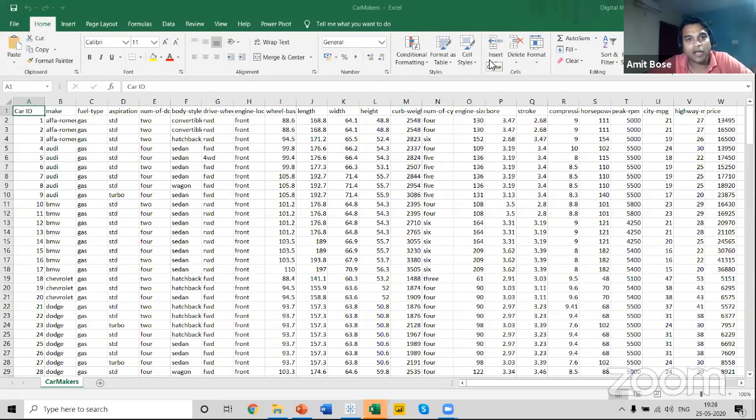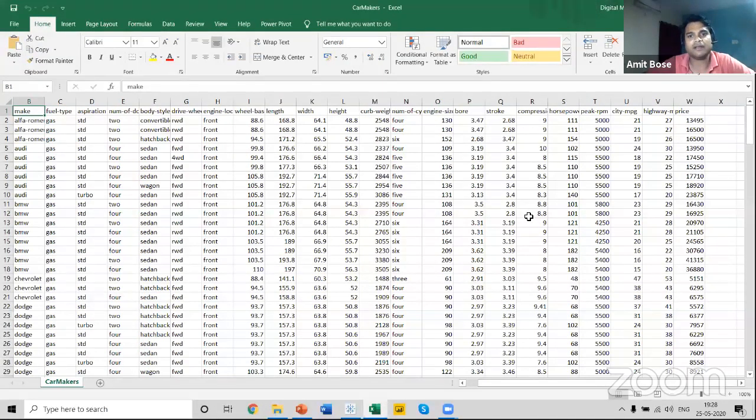Good. So now that you have understood the concept of dependent and independent variables, let me show you this example which contains certain observations about cars made by different manufacturers. This data set contains the car ID or the makers, what type of car, and fuel type. It is a typical data set containing the details of cars manufactured by different companies or producers, capturing some of the details of the architecture and the features of each car.